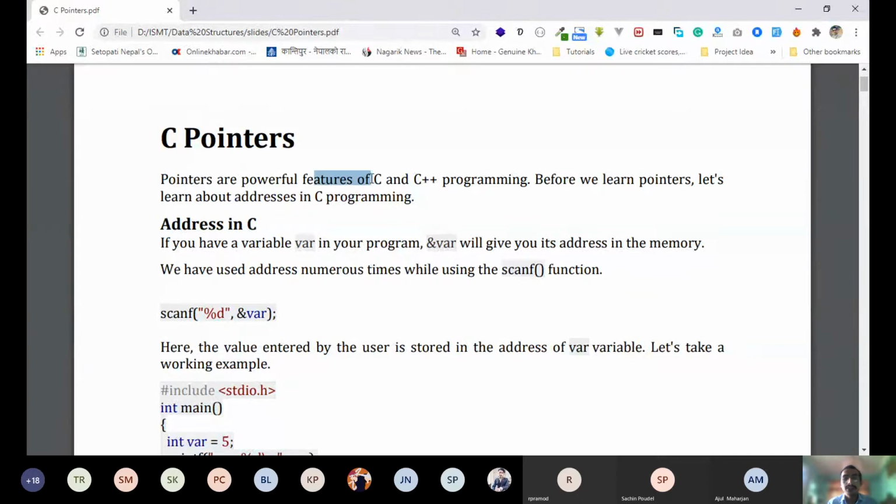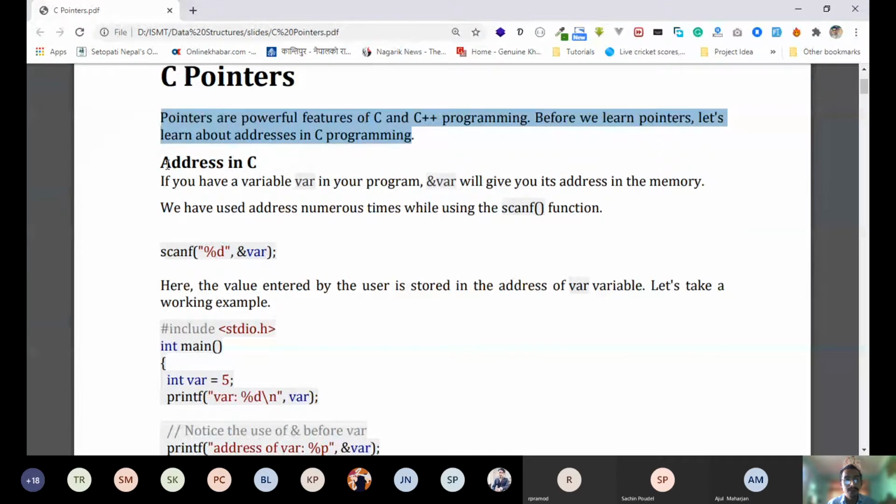Pointers are powerful features of C and C++ programming. Before we learn pointers, let's learn about address in C programming. First, address. What are the address? So let's learn something about the address. So address in C. If you have made a variable var in your program, then ampersand var will give you its address in the memory.